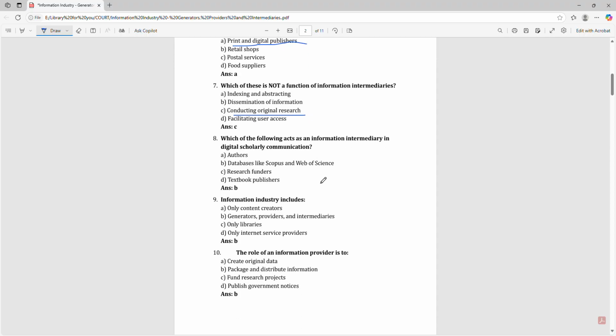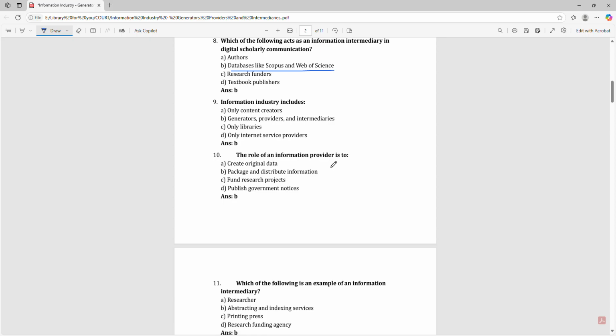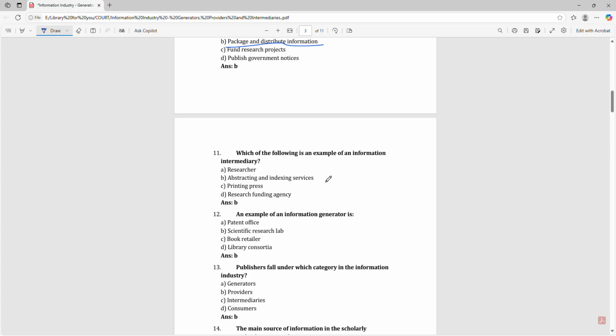Which of the following acts as an information intermediary in digital scholarly communication? That is databases like Scopus and Web of Science. The information industry includes generators, providers and intermediaries. The role of an information provider is to package and distribute information. Which of the following is an example of an information intermediary? That is an abstracting and indexing service.